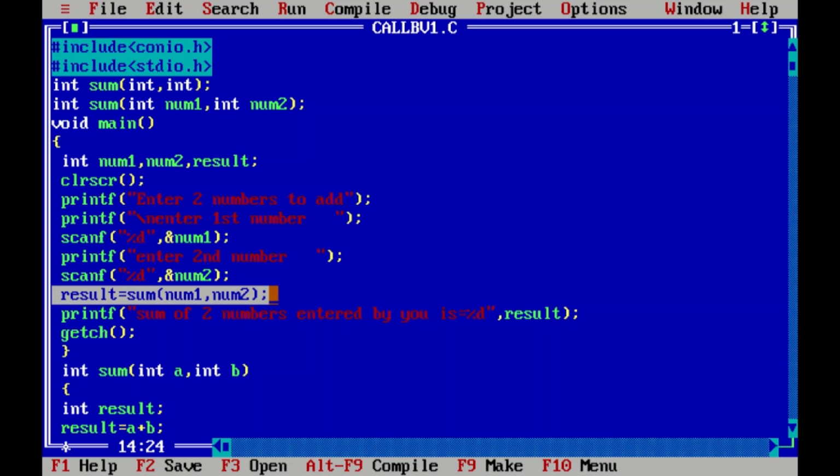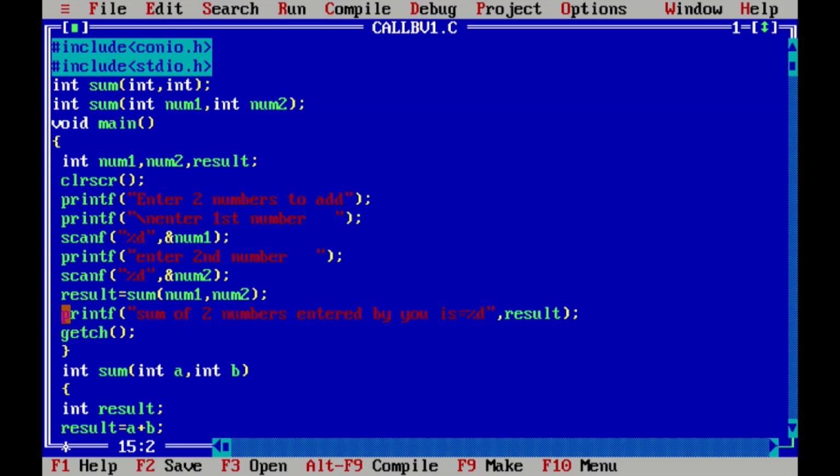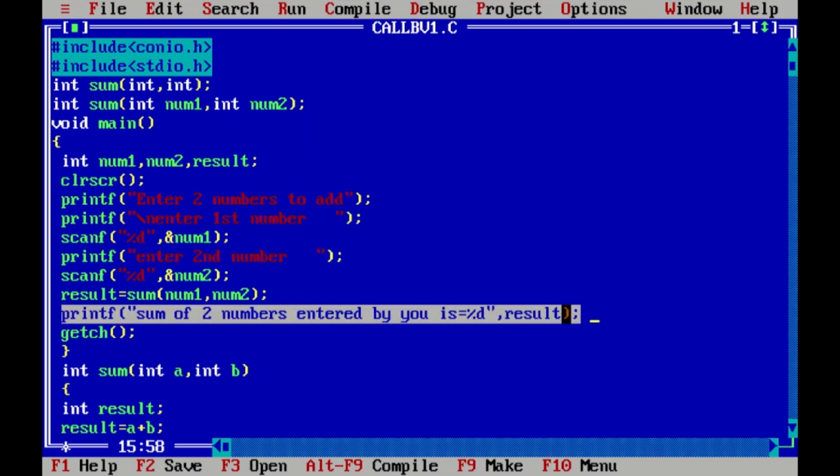And this type of call is called call by value. In call by value, you need to have a variable at the left side so that the returning result can be stored. So num1 and num2 will be passed here as values. Value of num1 and num2 will go to the function sum, and whatever value is returned by this sum function will be stored in the result variable. And after this, we will be able to print the result here.